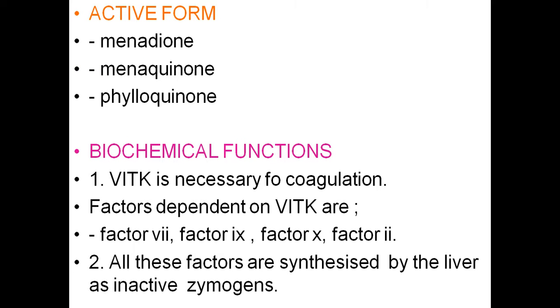And the active forms of vitamin K, as I said, are 3 forms: vitamin K1, K2 and K3. K1 is phylloquinone, K2 is menaquinone and K3 is menadione. Coming to the functions, vitamin K is necessary for blood coagulation. It is an important factor in blood coagulation.